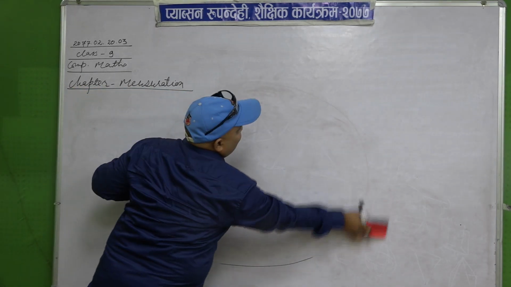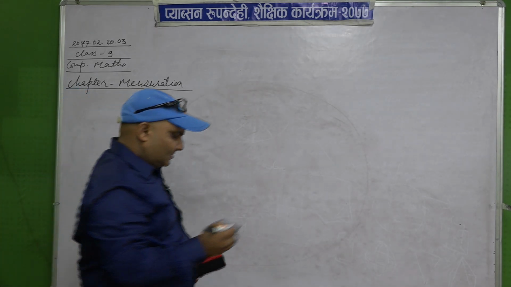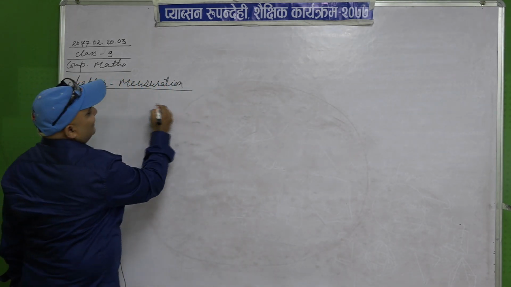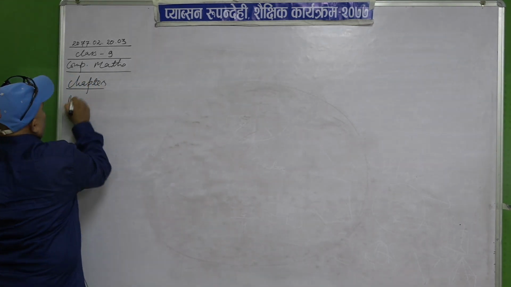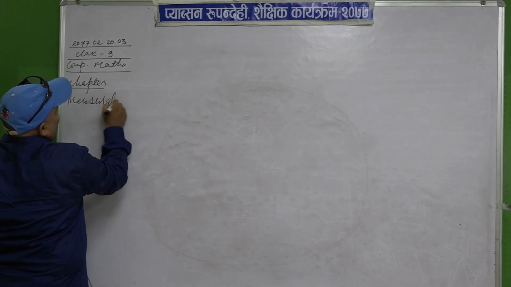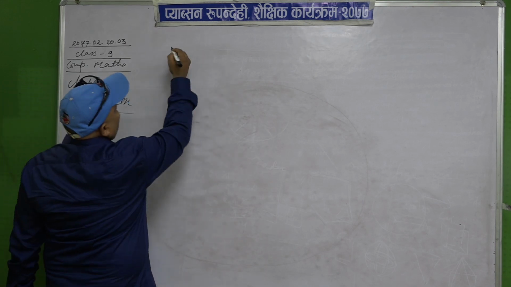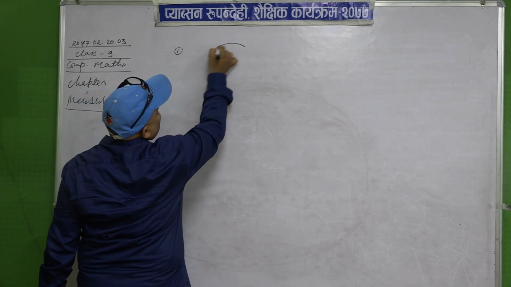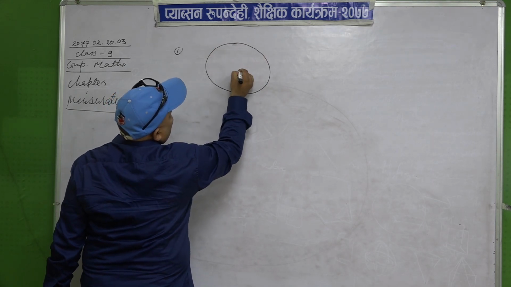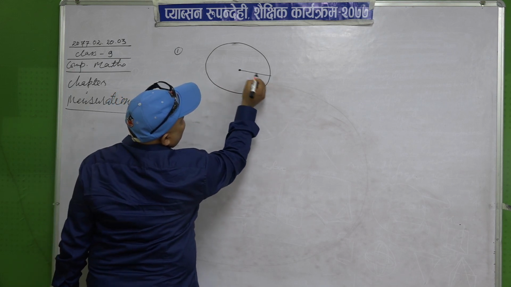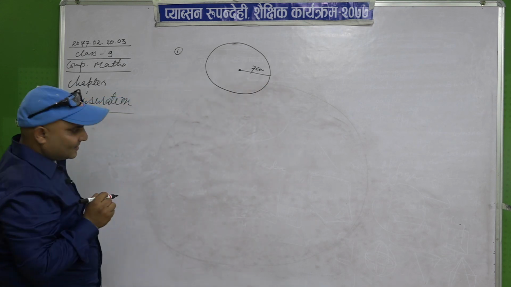Today we start some small numerical problems. Now let's start. Example 1. Suppose this is a figure. This is a circle having a center. The value of this line is 7 centimeter.